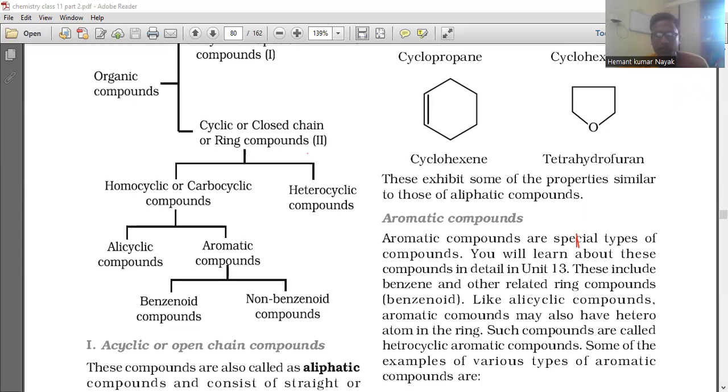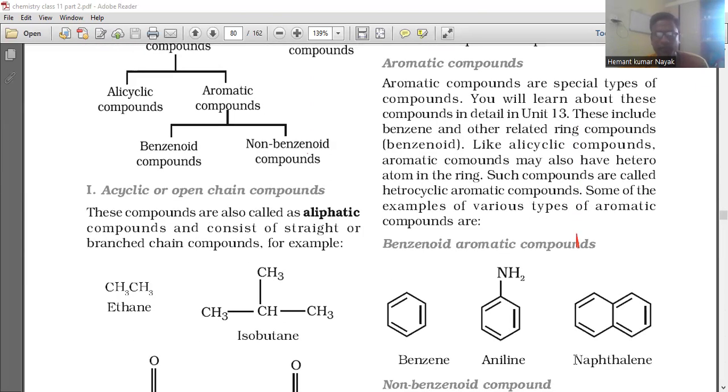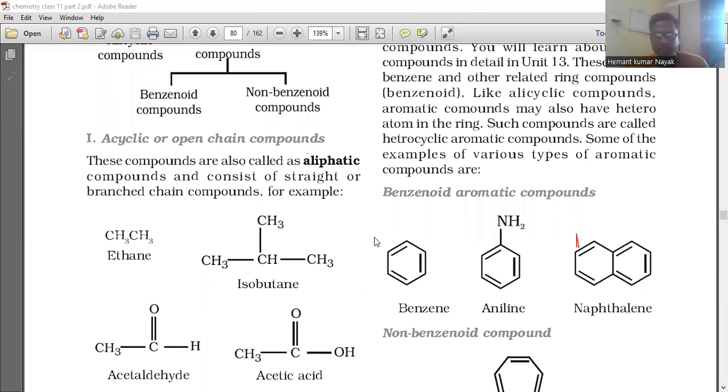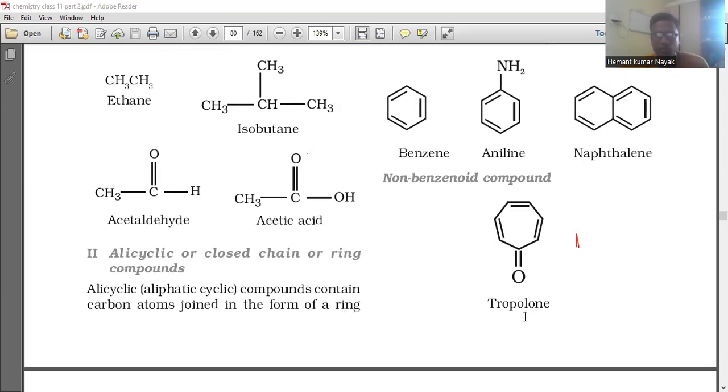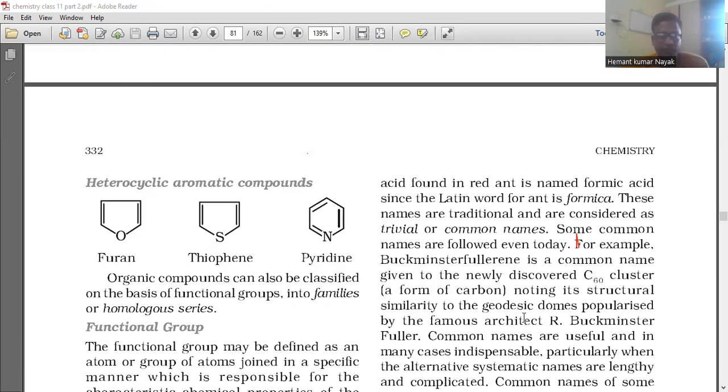Some examples of various types of aromatic compounds are benzenoid aromatic compounds, like benzene, whose structure is this, aniline, and naphthalene, naphthalene is this. Non-benzenoid compound, propylene. This is the structure of propylene. Heterocyclic aromatic compounds have different atoms: oxygen in this, sulfur in this, nitrogen in this. So this is pyridine, thiophene, and this is furan.